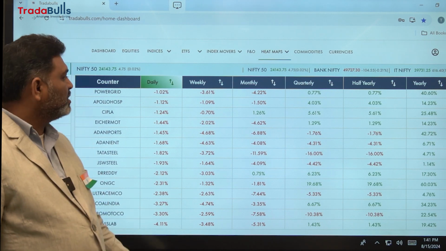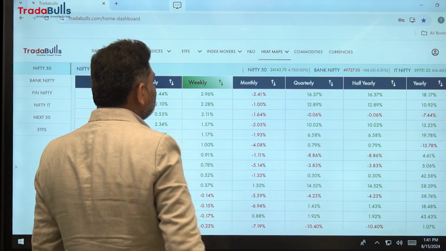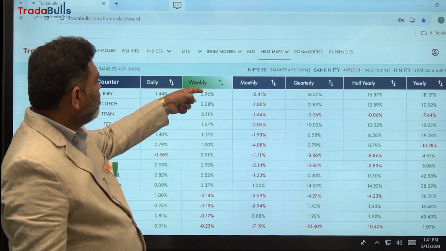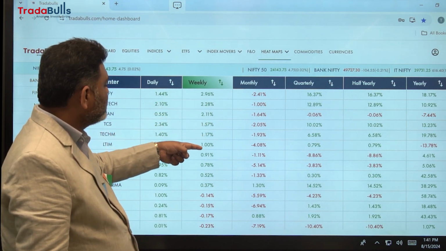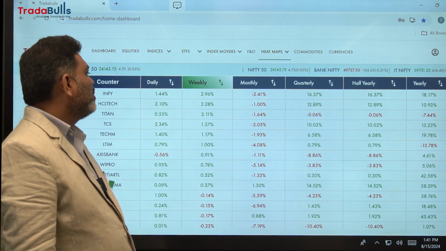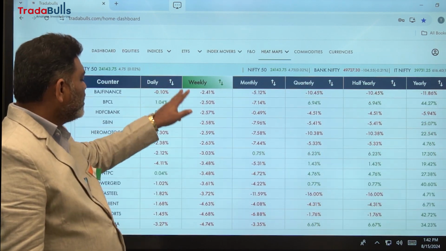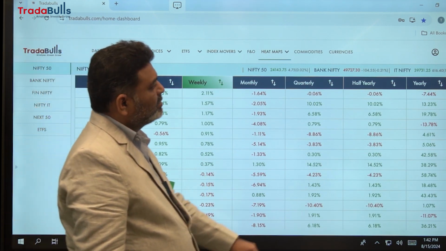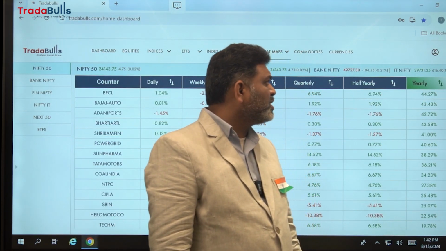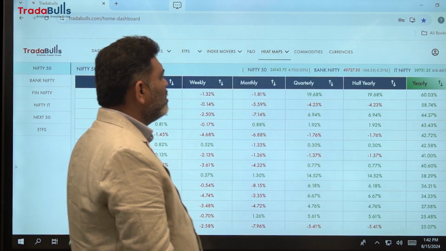So likewise, if you want, you can see weekly, and weekly also how many companies were on the negative side and how many companies were on the positive side. 1, 2, 3, 4, 5, 6, 7, 8, 9, 10 companies. Out of 50, 10 companies closed on the positive side over the last 3 days and almost all 40 companies closed negatively. Likewise, if you see yearly, yearly means this calendar year, from January 1st till date, how many companies closed positive and how many were negative.